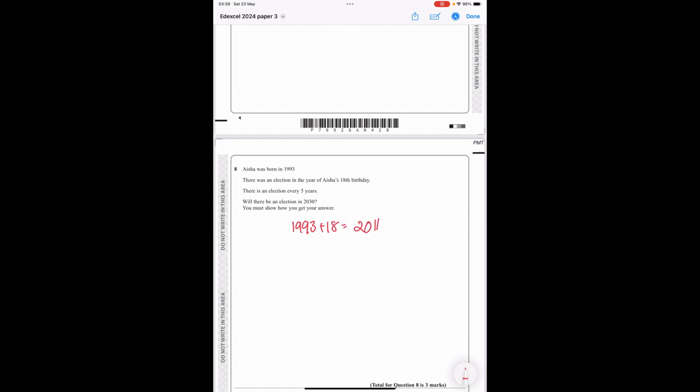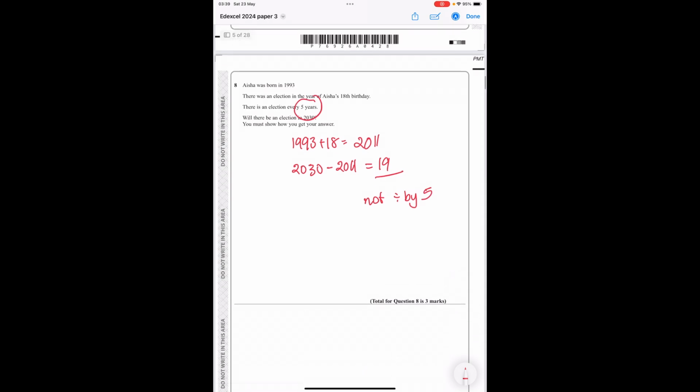Now, there's an election every 5 years. Will there be an election in 2030? So the year 2030 take away 2011 gives us 19. So no, that is not divisible by 5, because the election was every 5 years, so no.